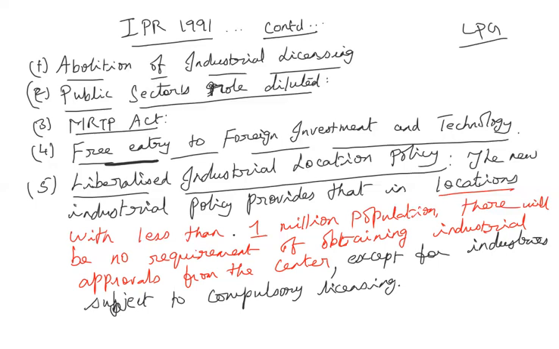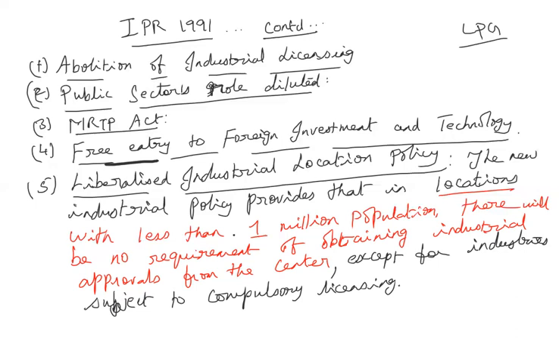That is, they need not get that compulsory licensing from the government if they are planning to establish their own unit in places with less than 1 million population. In earlier days, they had to get that compulsory licensing approval, which took a very long period of time. Now it will be automatically approved, and they need not wait that long.